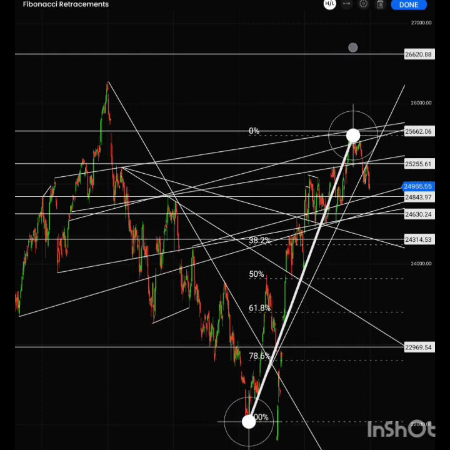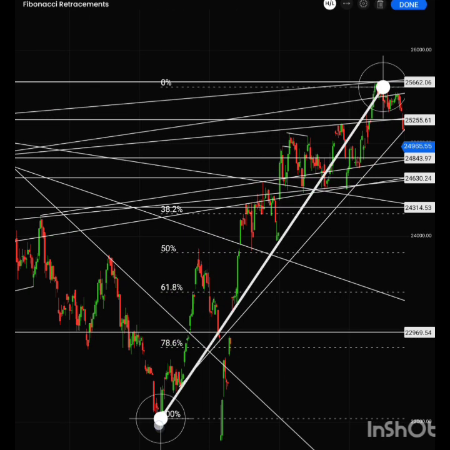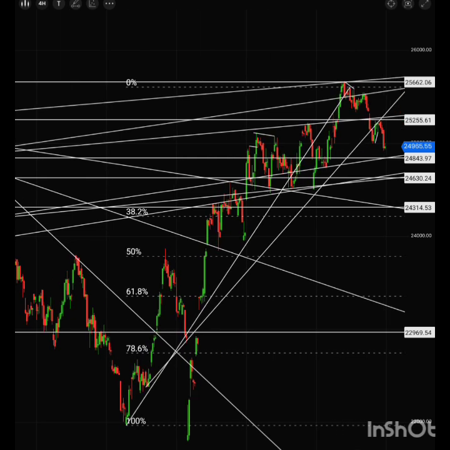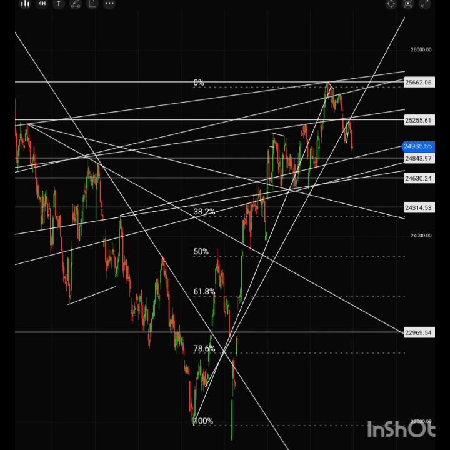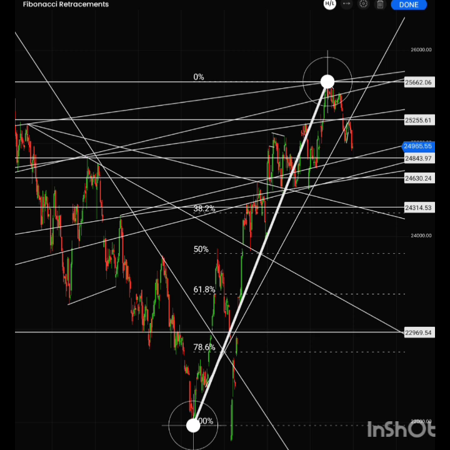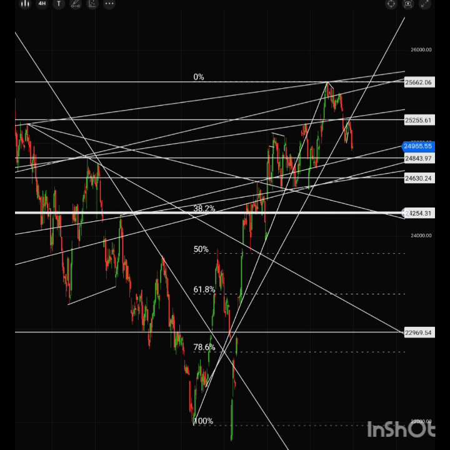If you draw a Fibo line on this recent fall towards the recent high, the low is 22,000 range and the high is 25,660 range. So the 24,250 range comes as a 38.2 retracement.